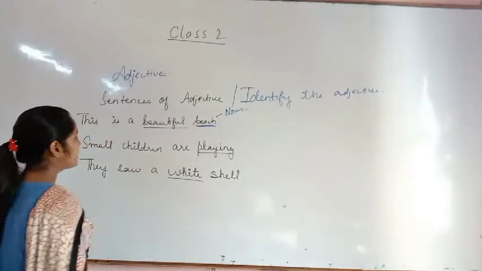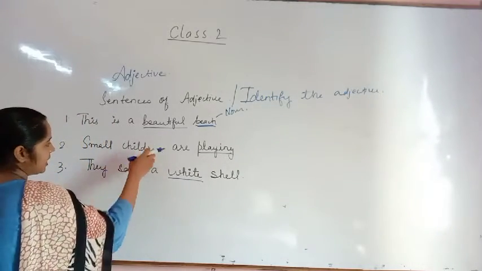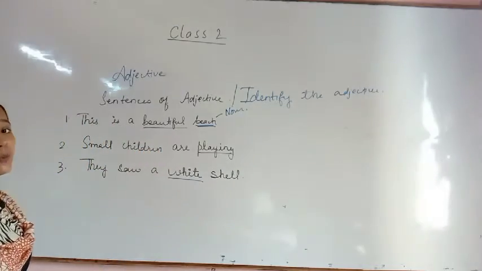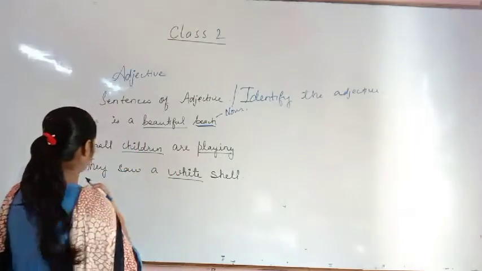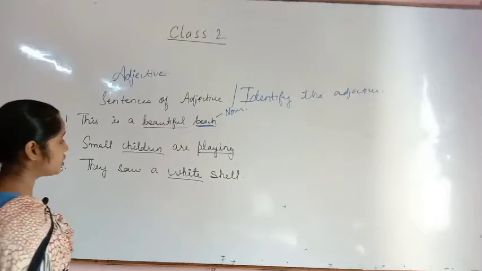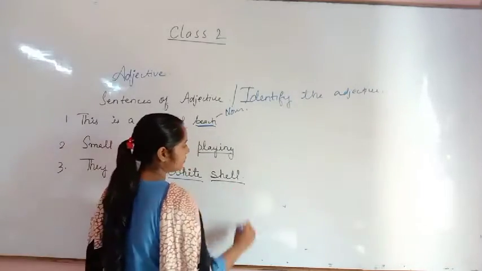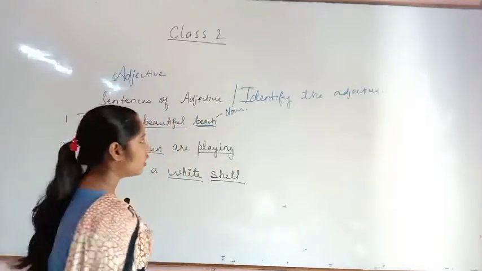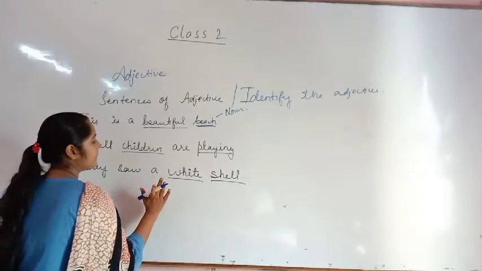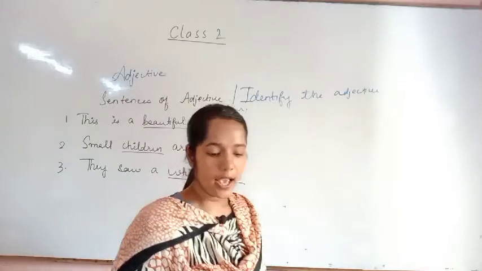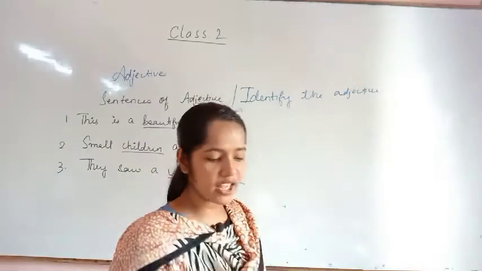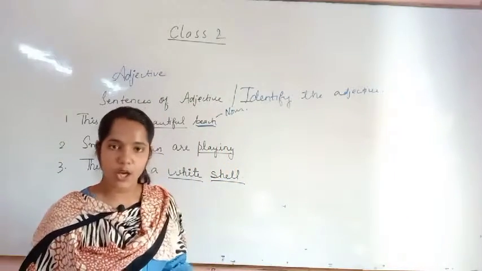Okay. Now I am telling you to please identify the noun in this sentence. What will be the noun? Children will be the noun. Okay. Now they saw a white shell. Shell will be the noun, isn't it? So it is describing a noun or pronoun. It's called an adjective. Okay, and I will send you some of the exercises of your book so that you will